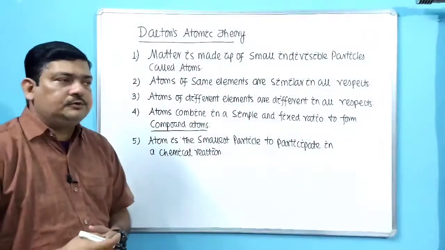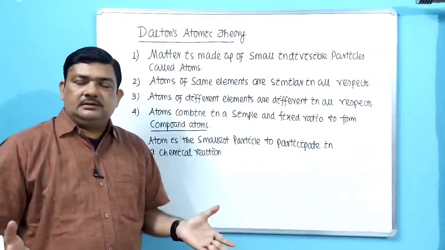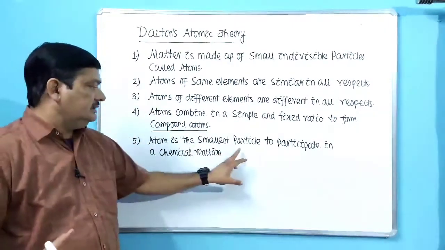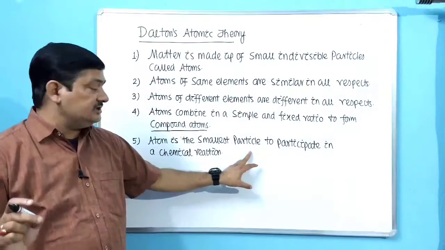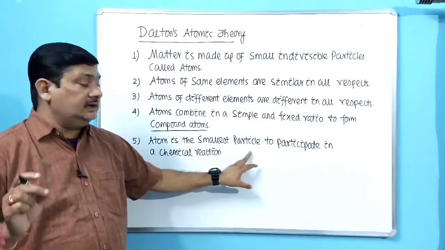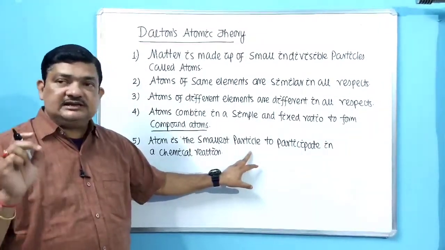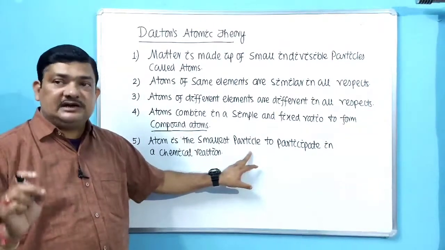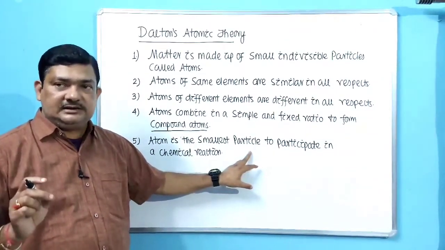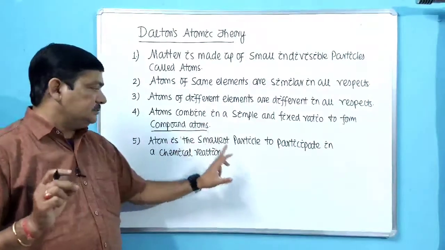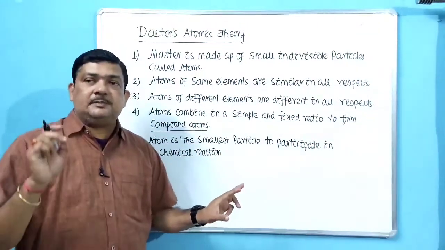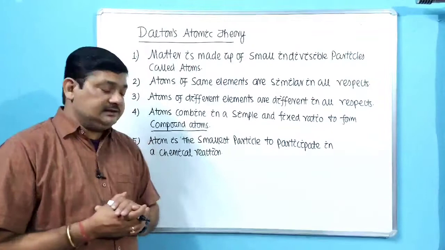So whenever the atoms do combine with each other, they always combine in the smallest form, that is in the form of atoms. Okay, so atom is still the smallest particle which participates or takes part in a chemical reaction.